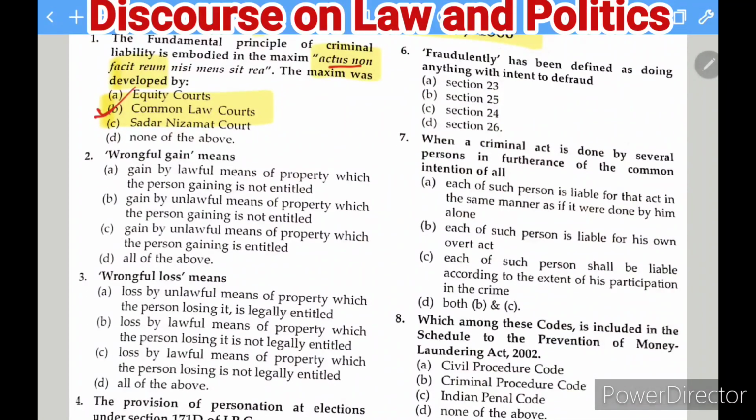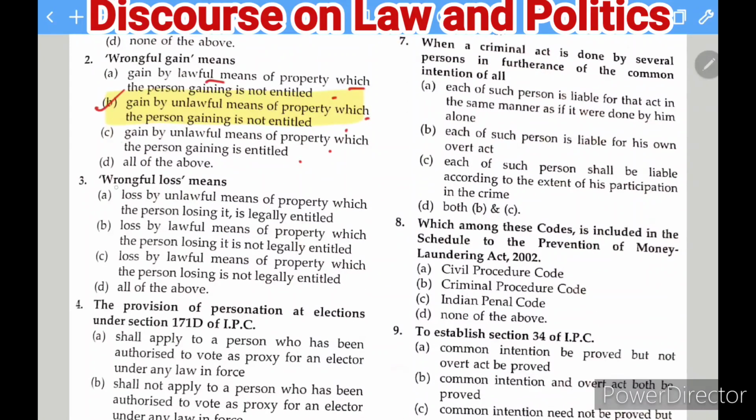Now the next question is here: wrongful gain means. What is the meaning of wrongful gain? The first one is gain by lawful means of property which the person gaining is not entitled. Second, gain by unlawful means of property which the person gaining is not entitled. Third, gain by unlawful means of property which the person gaining is entitled. And D, all of the above. So the right answer of this question is: gain by unlawful means of property which the person gaining is not entitled.